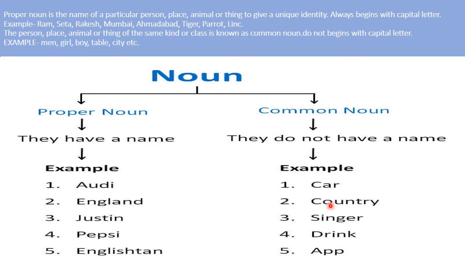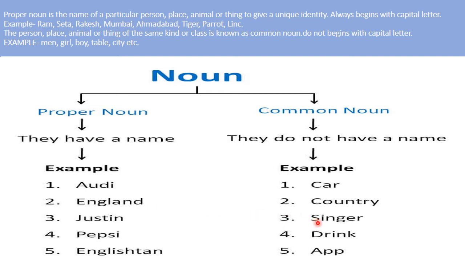Country. When we say country, there are so many countries in the world, and it is of the same class, it shows the same class or kind. Country is given a general name, so it is common noun. But when we say about a particular name of a country like England or India, it will be proper noun.